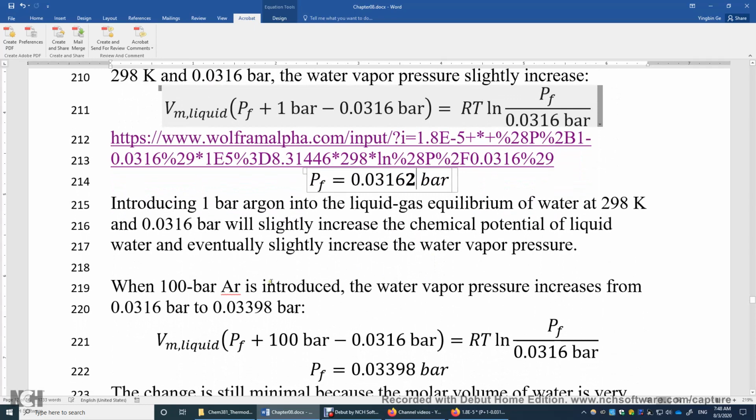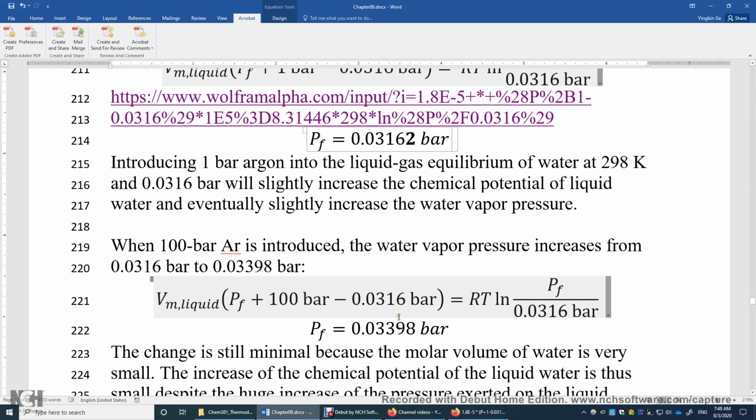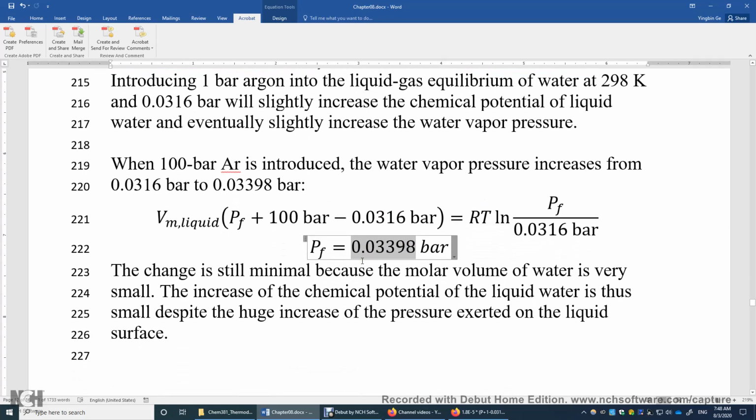We can add more argon. Let's add 100 bars of argon and plug into the same equation. This time the water vapor pressure is a bit higher. It's 0.034 bars compared to 0.0316 bars. But this time we really made a lot of effort. We added 100 bars of argon, and yet its impact on the liquid water is very small because the molar volume of liquid water is very small.